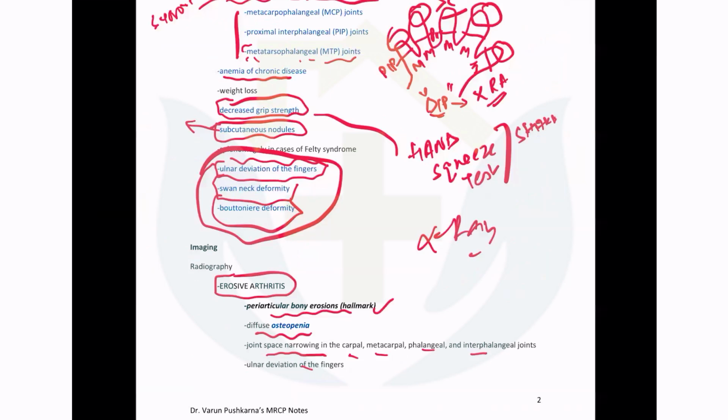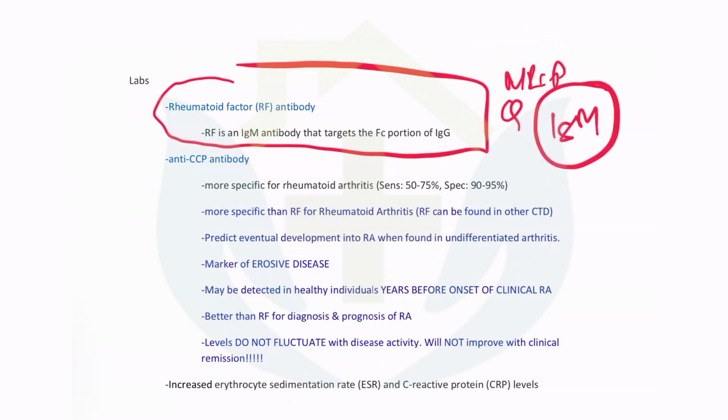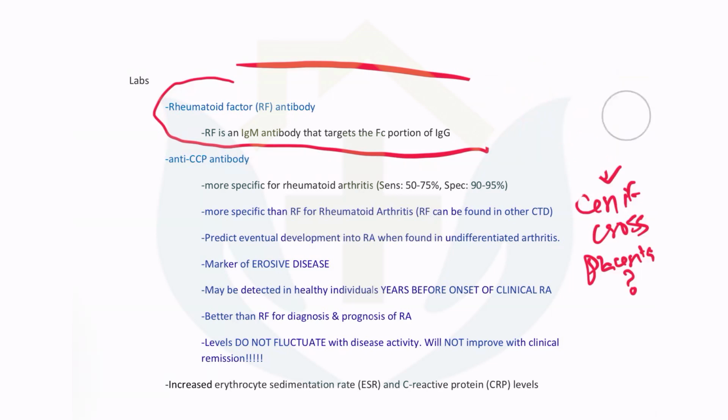And in the laboratory tests, it is important that RA factor, or rheumatoid factor, should be done. This question is very important for MRCP. What is a rheumatoid factor? It basically is an IgM antibody. So, if something is an IgM antibody, can it cross the placenta? No. Very good. IgM is a big antibody. It cannot cross the placenta. And the irony of the matter is that this is an antibody against an antibody only.